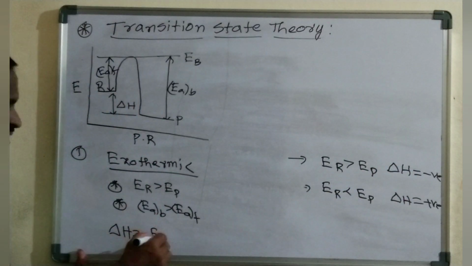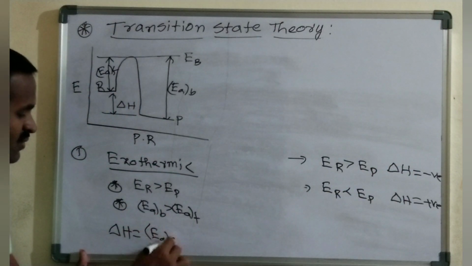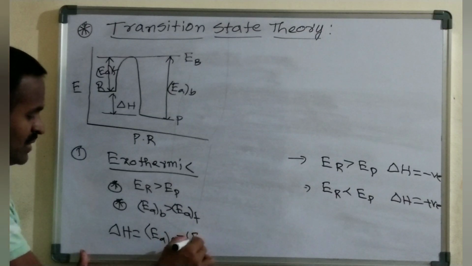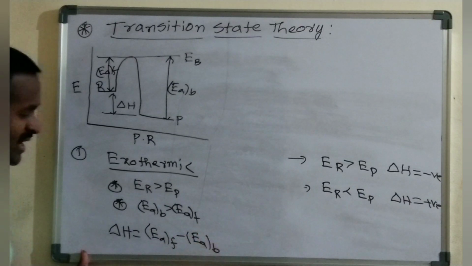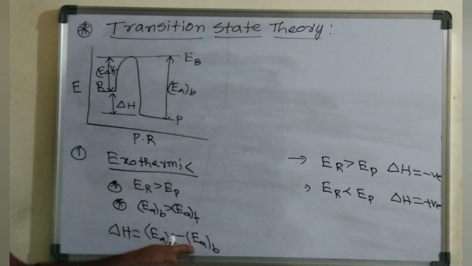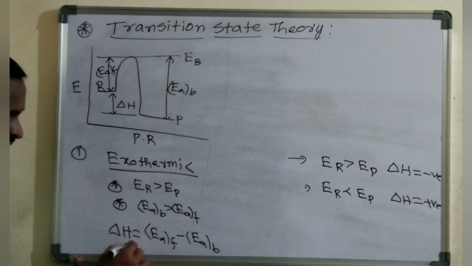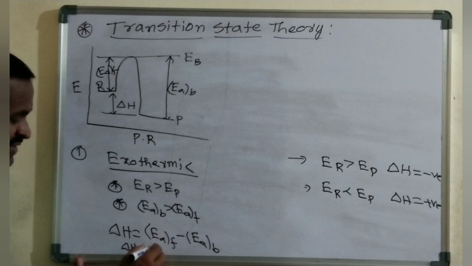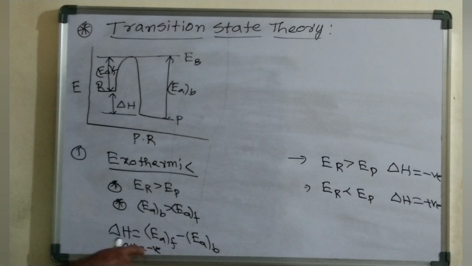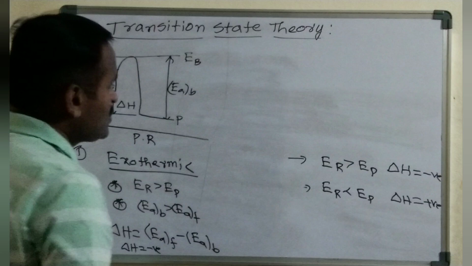Negative means it is the activation energy of the forward reaction minus the activation energy of the backward reaction. Why? Because the backward reaction is more, so the value is negative. That's the reason we get delta H negative in this one. Okay, so this is about the exothermic reaction.